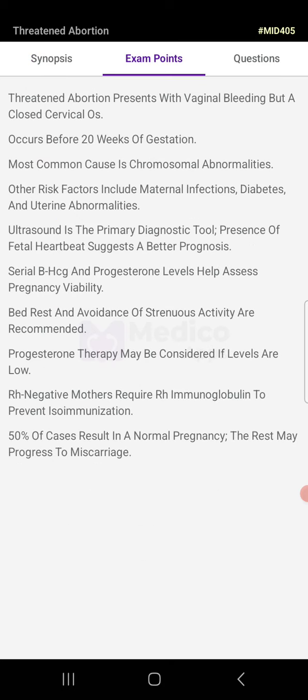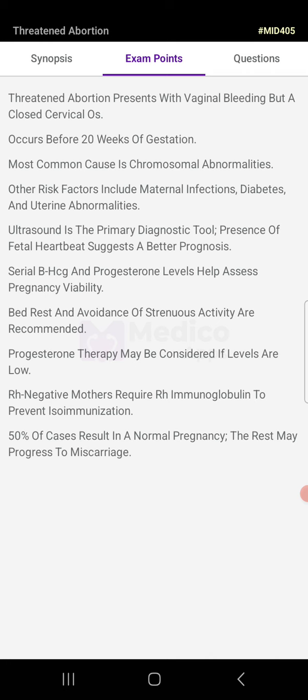Threatened abortion presents with vaginal bleeding but a closed cervical os, and occurs before 20 weeks of gestation. Most common cause is chromosomal abnormalities. Other risk factors include maternal infection, diabetes, and uterine abnormalities. Ultrasound is the primary diagnostic tool. Presence of fetal heartbeat suggests a better prognosis. Serial beta HCG and progesterone level help assess pregnancy viability.